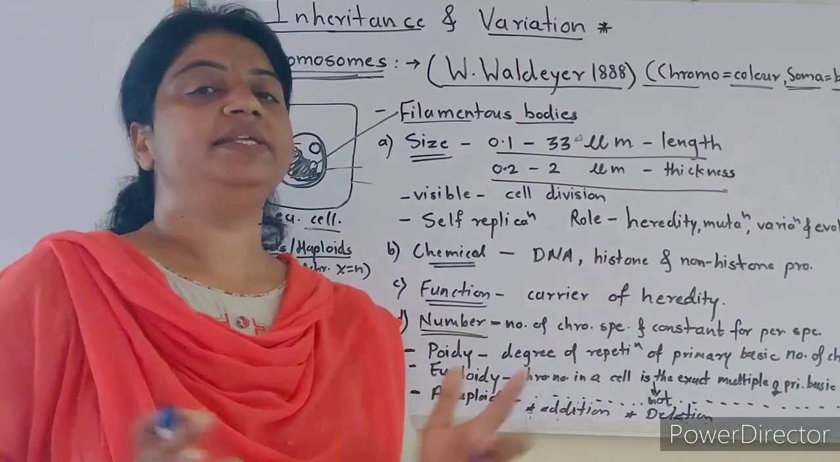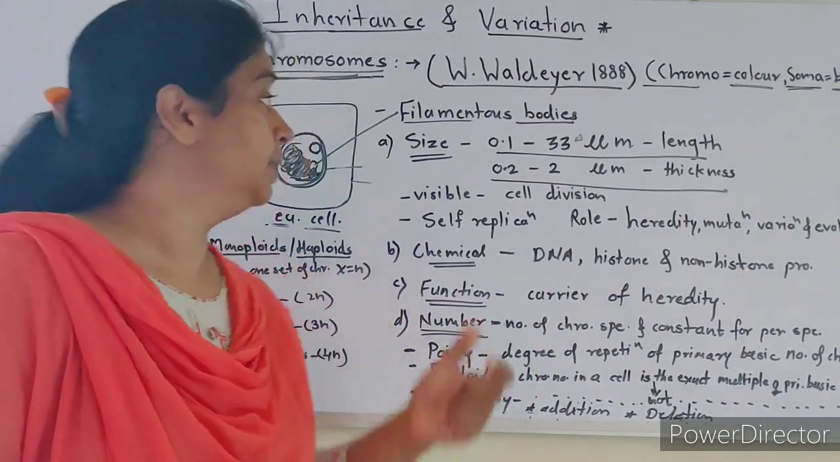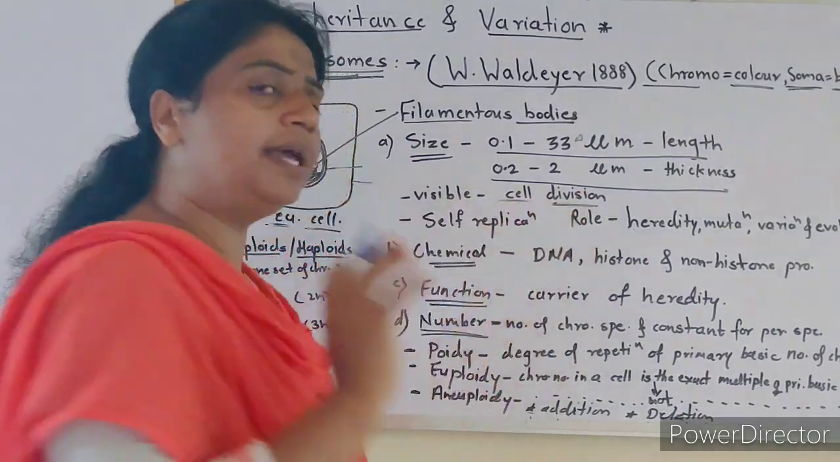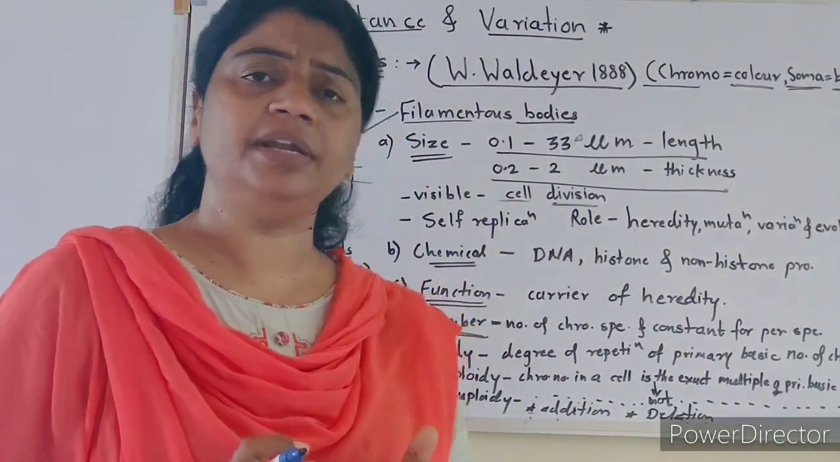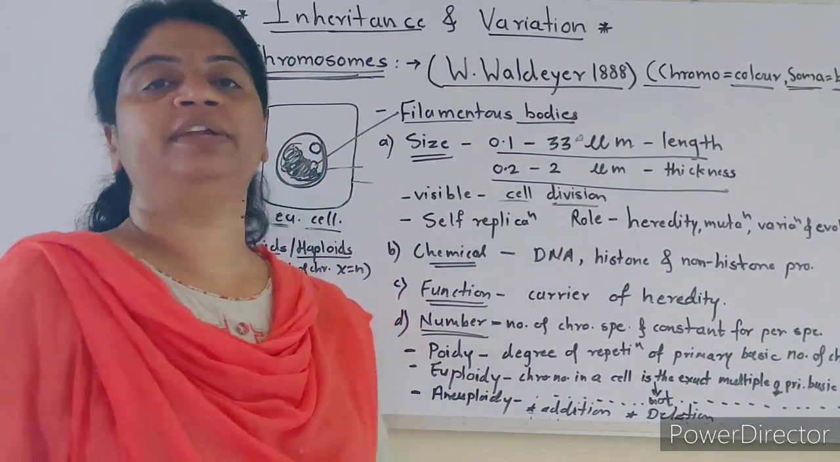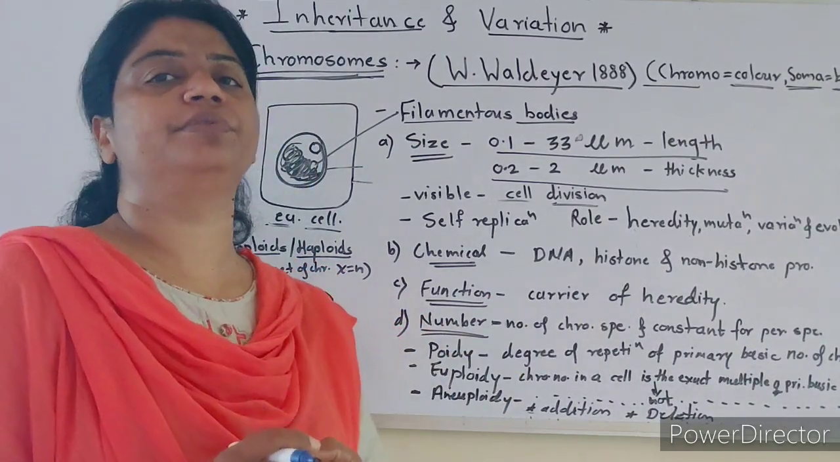They are variable in size in variable cells. They are visible only during cell division. Why are they visible only during cell division? Because at the time of cell division, packaging of chromosome takes place, condensation of chromosome takes place.